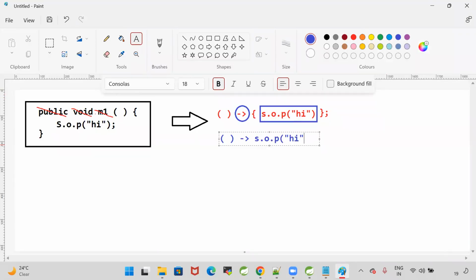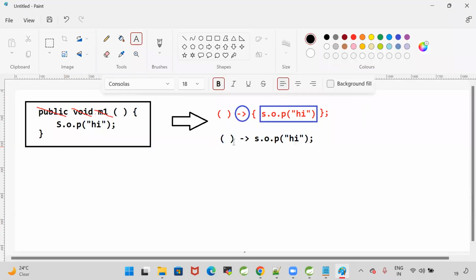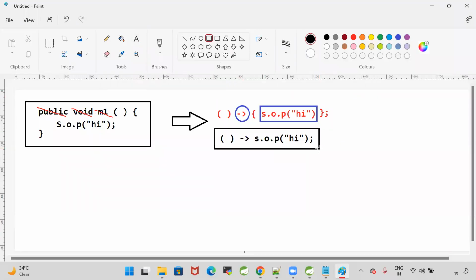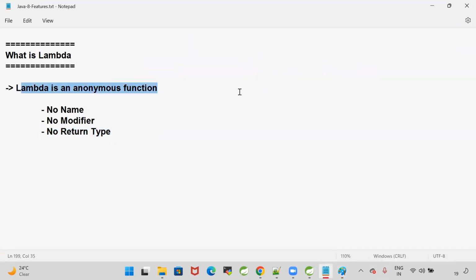System.out.println of "hi". Earlier, we used to write a method to print one message. Now, the same thing can be done by using lambda like this. See, fewer lines of code, more readable and more concise code, that is functional programming. Everything will be represented as a function in the lambda. Lambda is nothing but an anonymous function, with no name, no modifier, no return type.